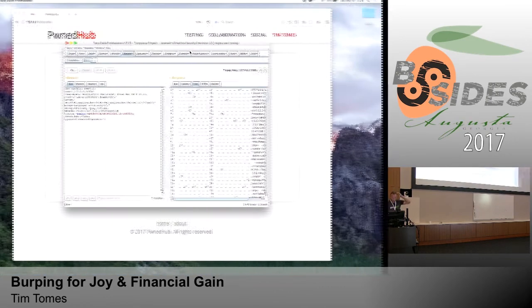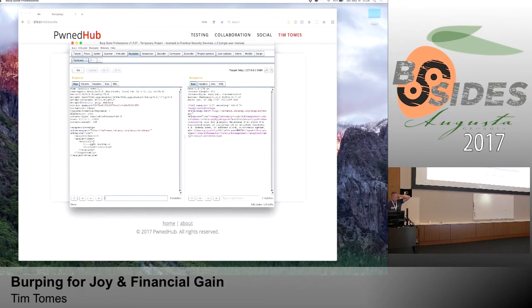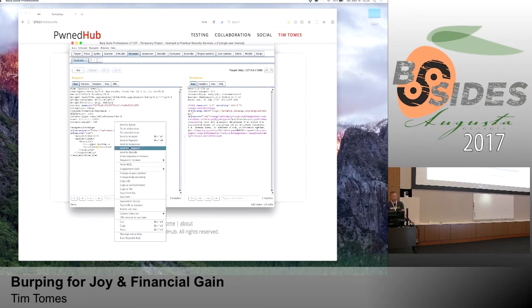So what I want to do is go back to Repeater, to the web service request that we made earlier, because this is a really good way to show this. Another thing I'll talk about when I get to it. Let's go ahead and send this over to Intruder. So this is what you would do. Obviously, this one right here is a place that we may want to fuzz. That's the input parameter for this SOAP request. And we're going to want to fuzz that. All right, so we can right-click on it and send it over to Intruder.